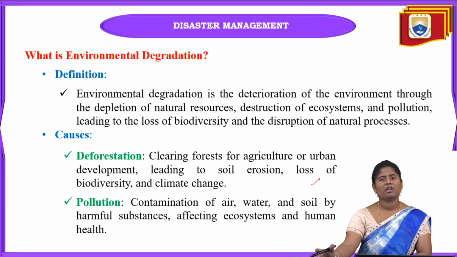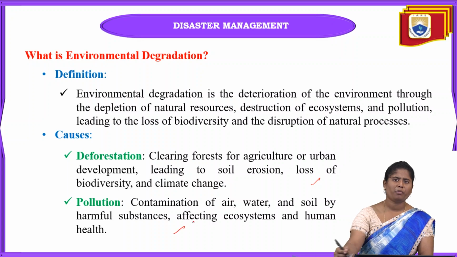When we do this deforestation, that will lead towards soil erosion, great damage towards biodiversity, and also climate change. Environmental conditions are drastically changing from decade to decade because of this deforestation also.